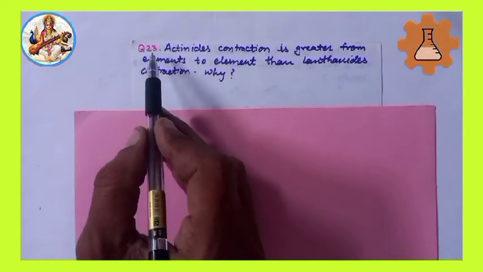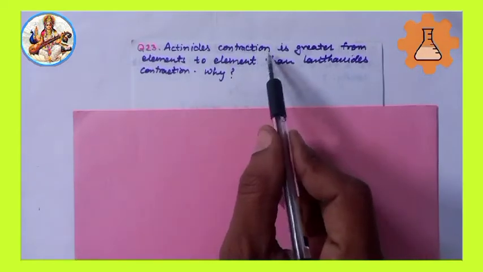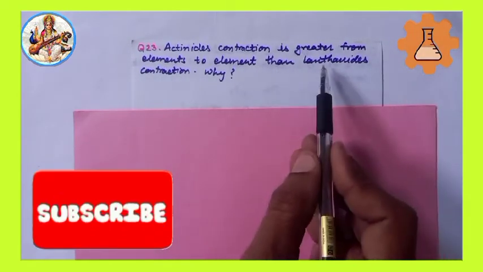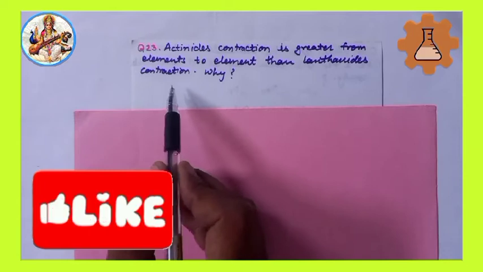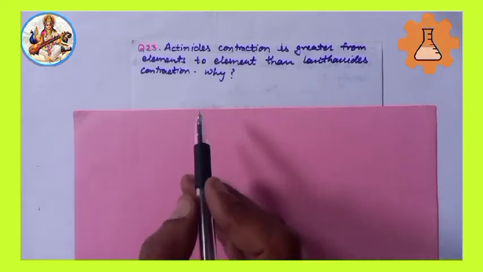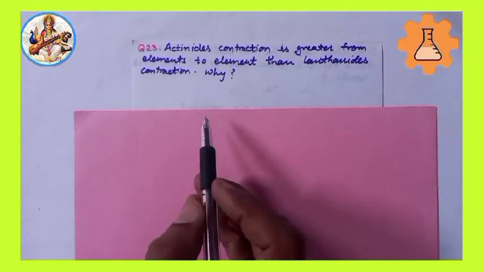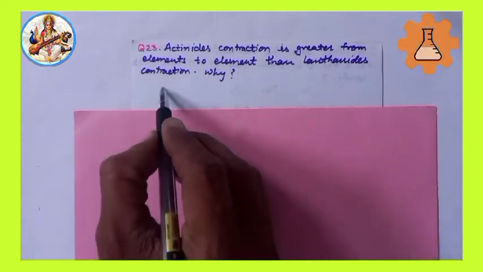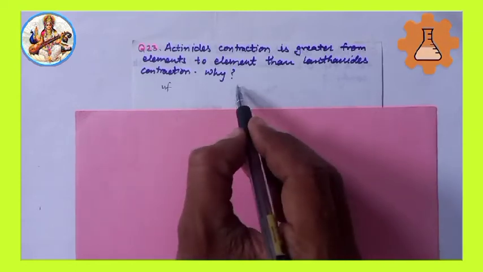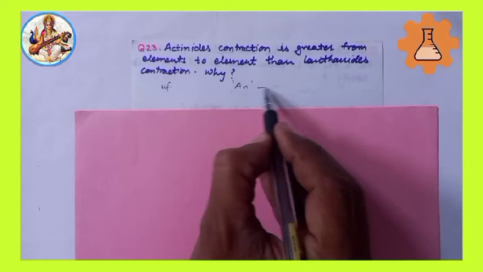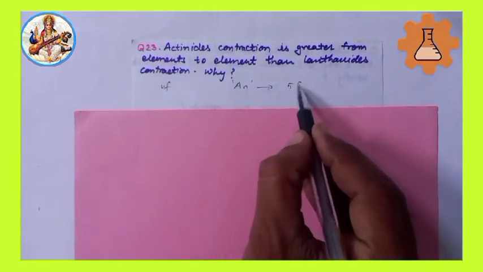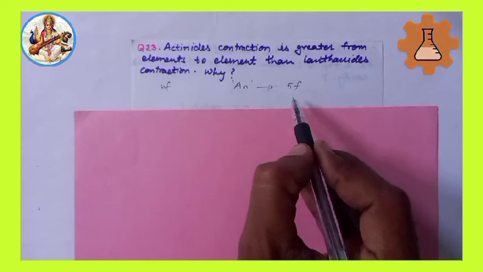Next, 23. Actinide contraction is greater from element to element than lanthanide contraction. Why? Important question. Answer: in lanthanides, electrons are filled in 4f orbitals, whereas in actinides, electrons are filled in 5f orbitals.